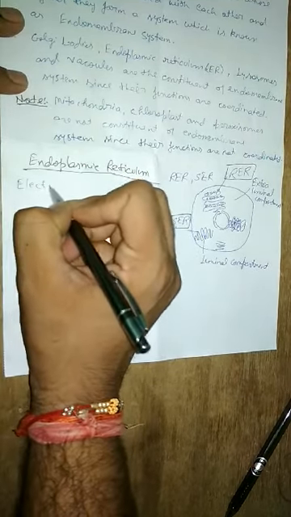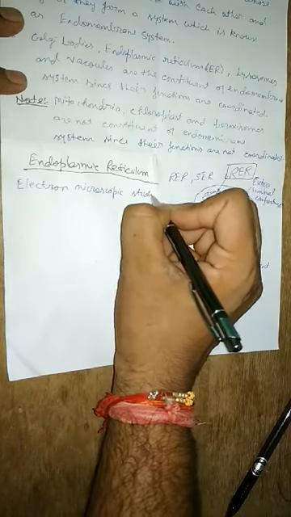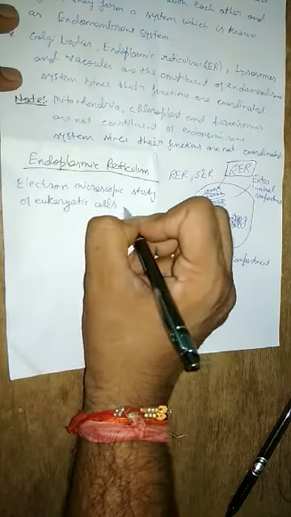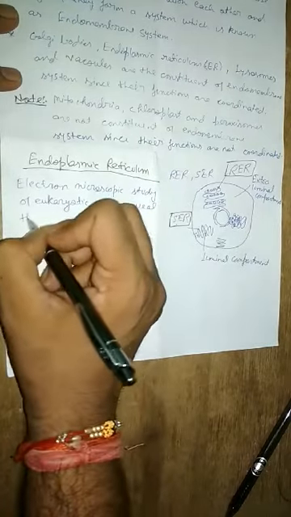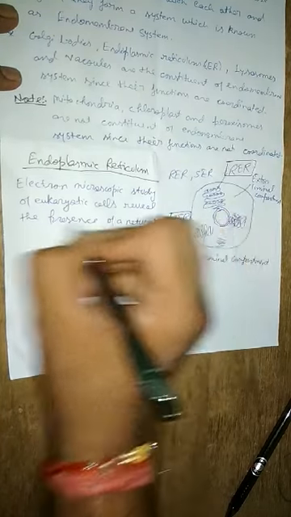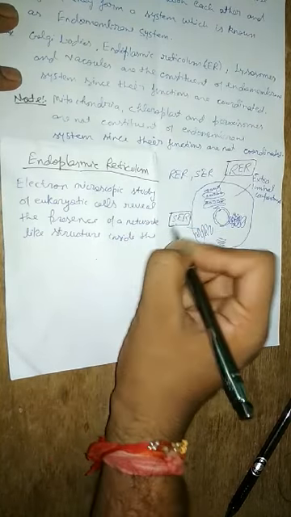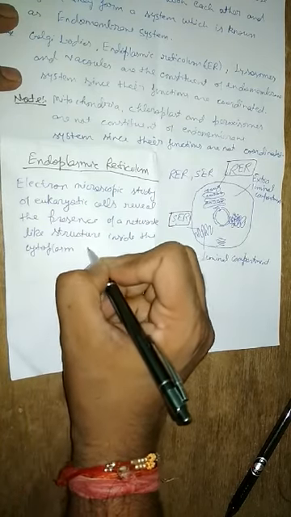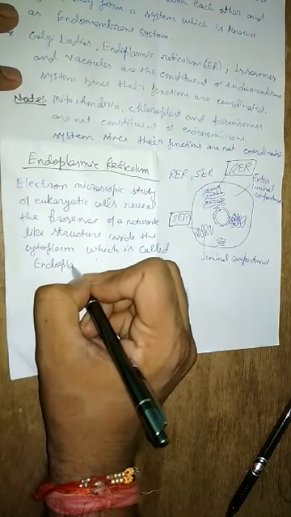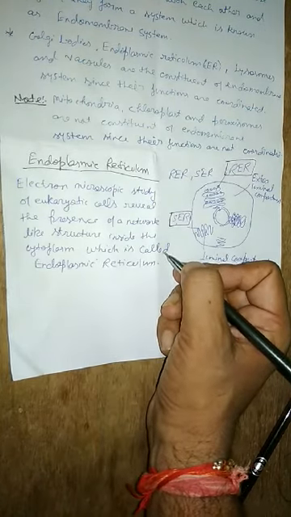So electron microscopic study of eukaryotic cells, because such structures are absent in the prokaryotic cell, reveals the presence of a network-like structure inside the cytoplasm which is called endoplasmic reticulum.